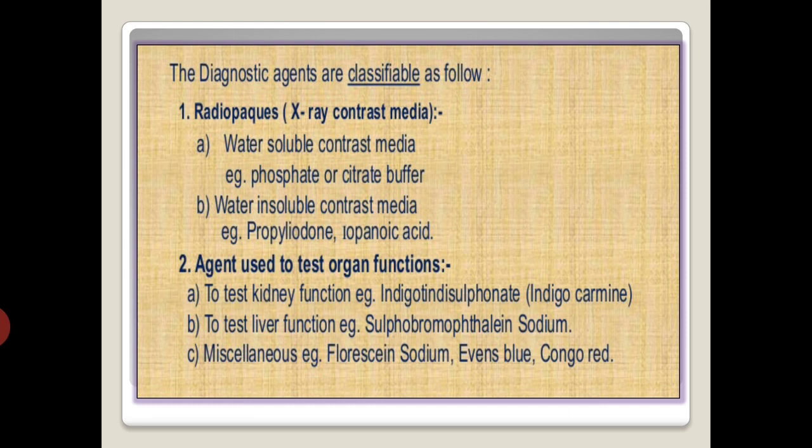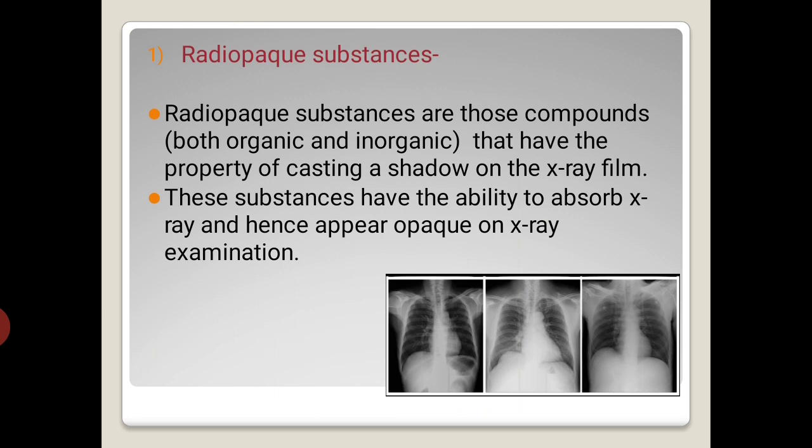Radio-opaques are classified into two types: water soluble contrast media and water insoluble contrast media. The examples are phosphate and hypanoic acid and polypropylidone. And the agents which are used to test organ functions, the examples are indigo carmine, Evans blue, Congo red, fluorescein sodium, sulfobromophthalein sodium. So we will see first what are these radio-opaque substances.